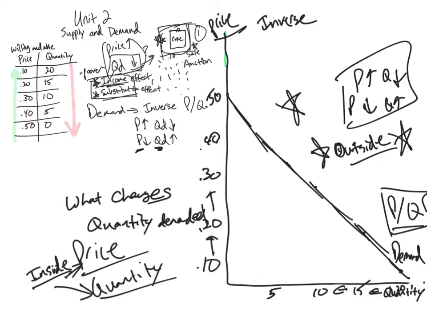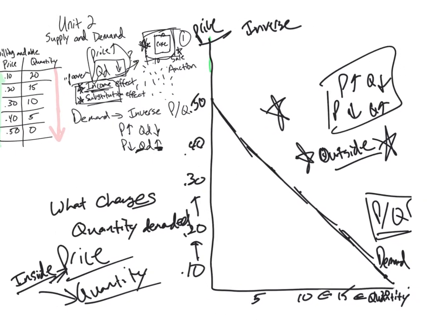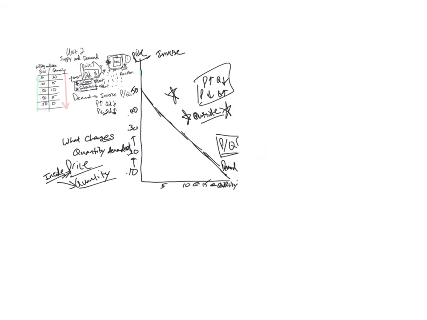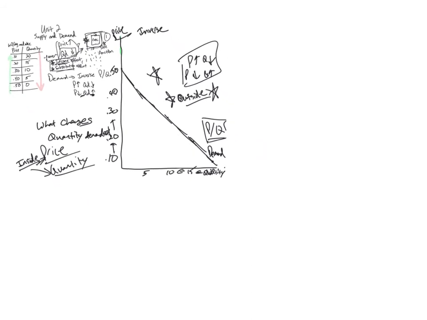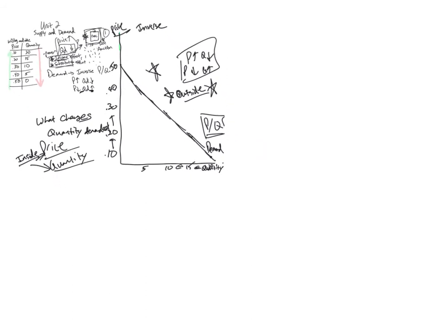So in the last video, we derived this demand curve. We had an auction for a good. We said if the price gets pushed from 10 cents to 20 to 30 to 40 to 50 cents, the quantity demanded is going to subsequently fall from 20 to 15 to 10 to 5 to 0. And then we graphed that and we showed the relationship between the price and the quantity. And we ended the last video talking about that these are inside factors. These are factors inside the model.